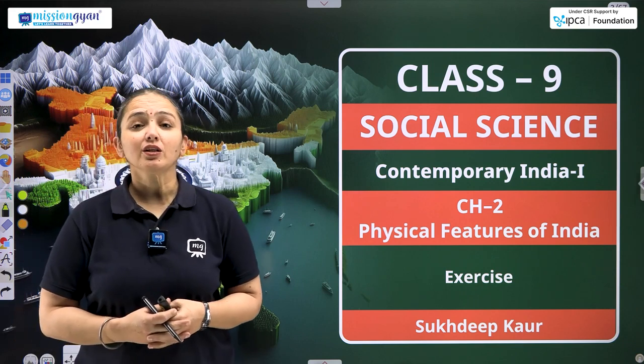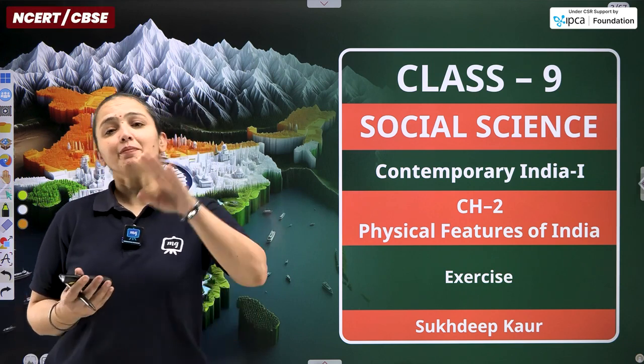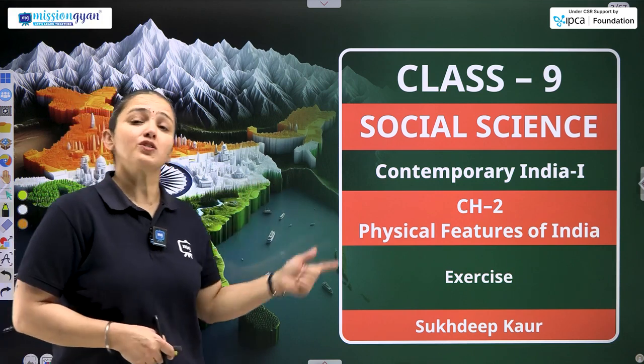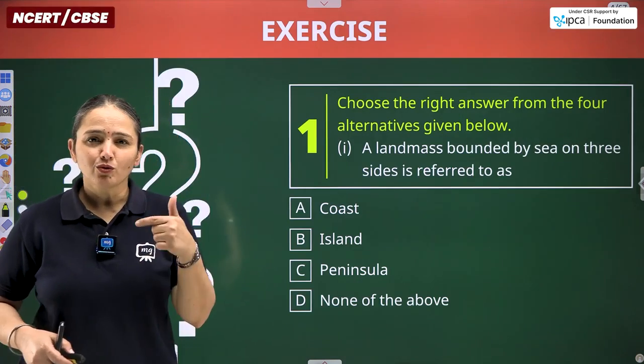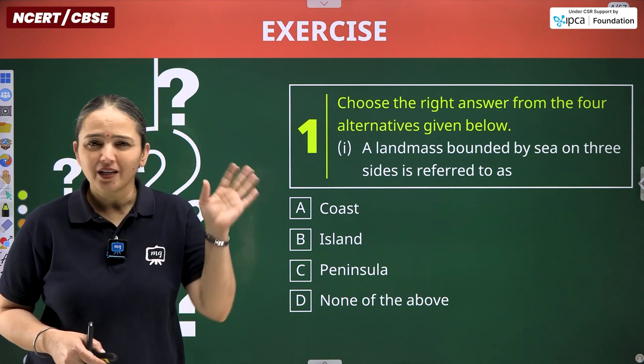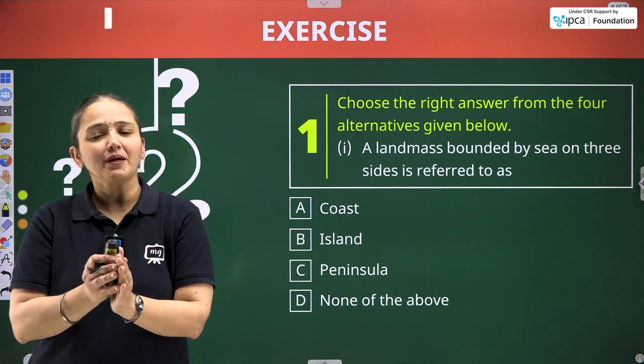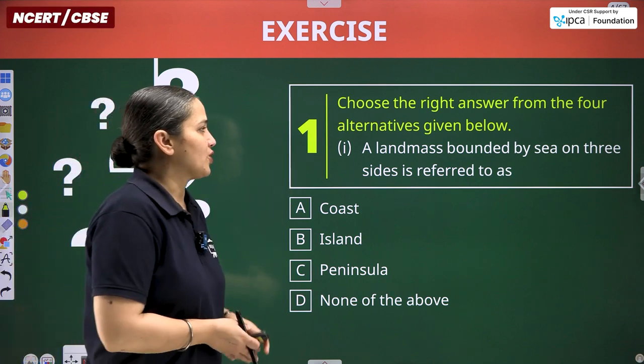We are going to start the discussion of question answers given at the back side of the chapter from your book itself. So let's begin today's class with the first question, that is about MCQs. A few MCQs are there, followed by 1 mark, 2 mark, 3 mark questions, and thereafter we will sum up today's class. Here is the first question.